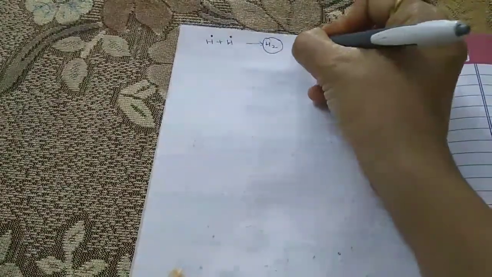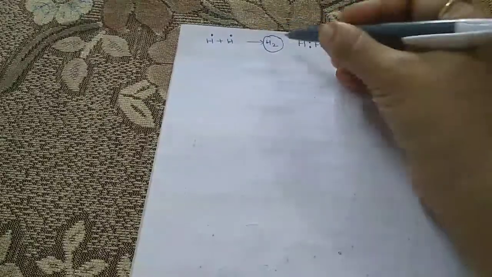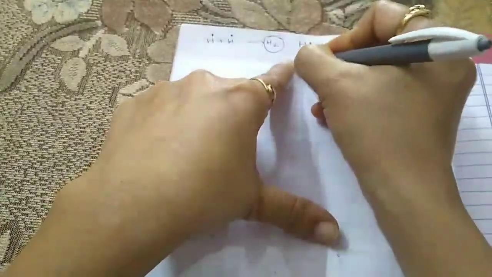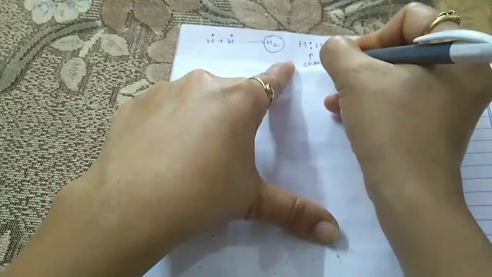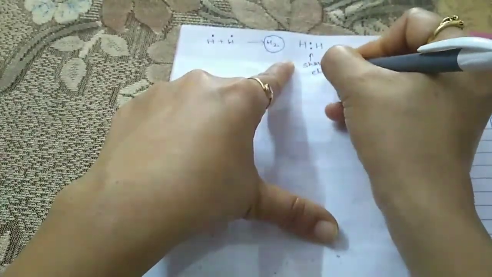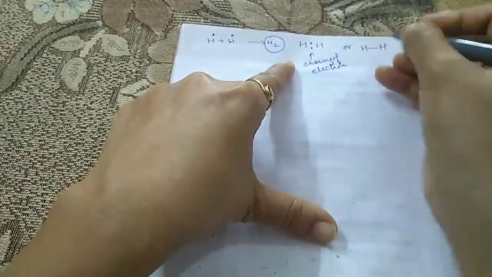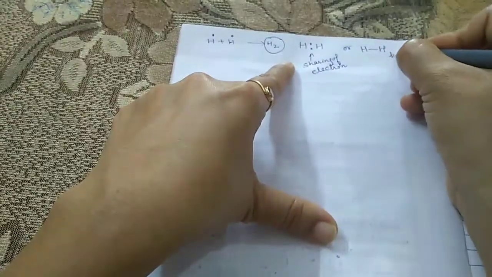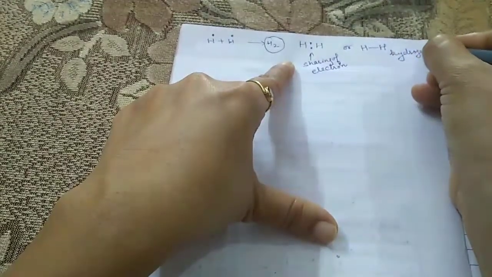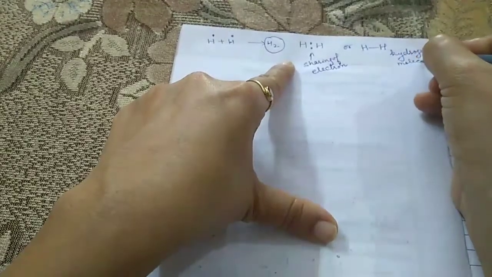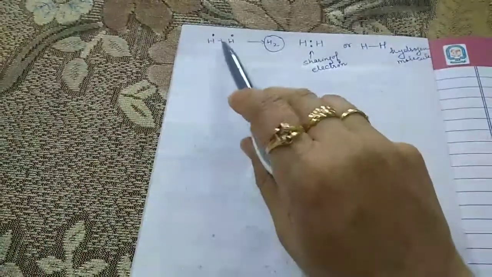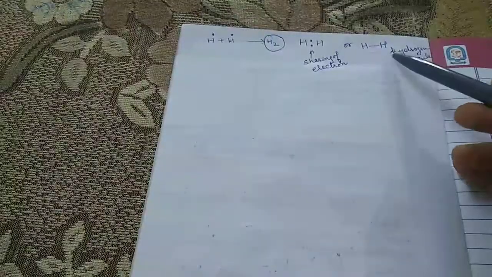So either we represent it by a dot, or we can say that this is the bond. Now one electron is from here and one electron is from here, and this is known as the sharing of electrons. We can represent it as H2, and this is the hydrogen molecule. These are the two hydrogen atoms, but now here we get the hydrogen molecule.